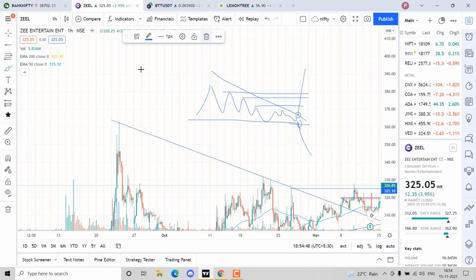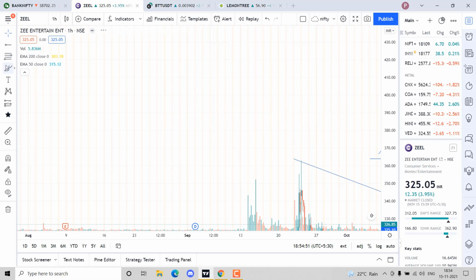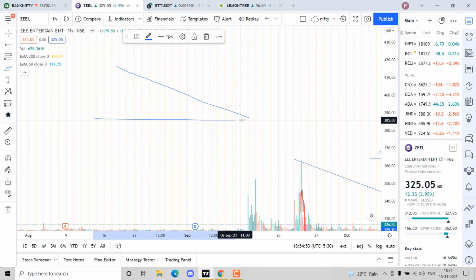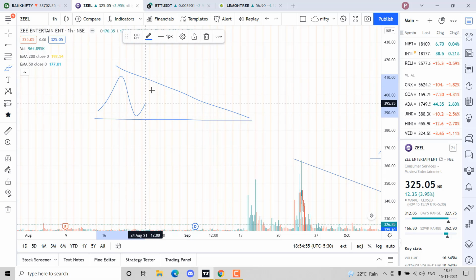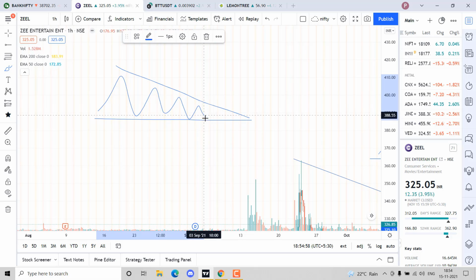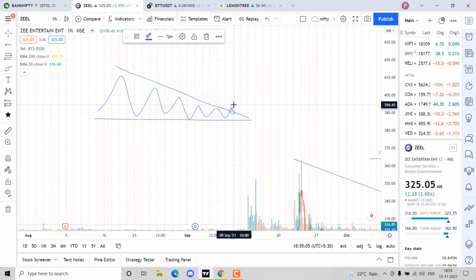So yeah, as I told you, we need to always wait for a retest. Suppose I have a similar pattern. I get into the narrow channel. I give a breakout. There comes a breakout. Even if the volumes are great, we get a breakout and we wait for a retest. Retest in the sense we'll test this line again. When we test this line again, if we are getting a positive signal, then we know for sure that this breakout that has happened is legitimate.